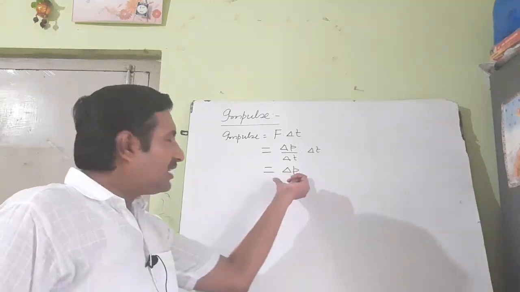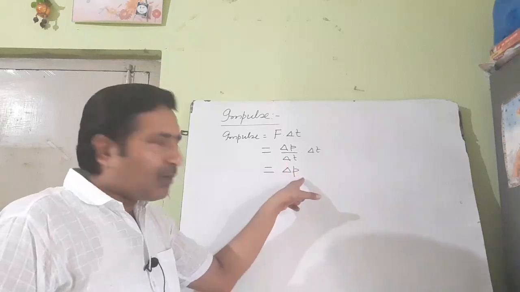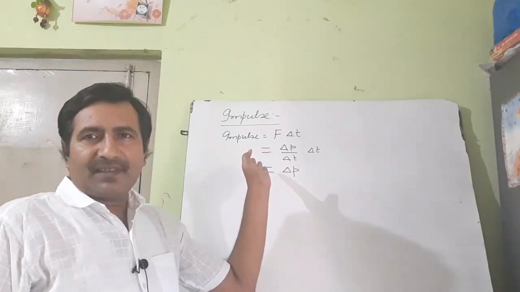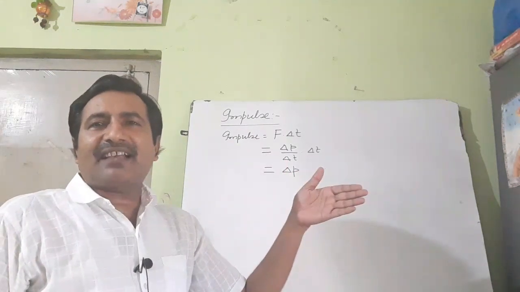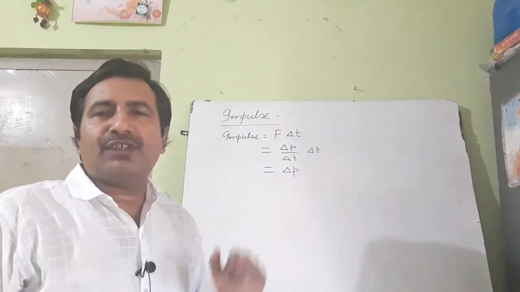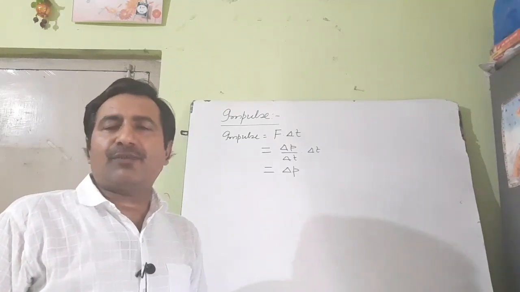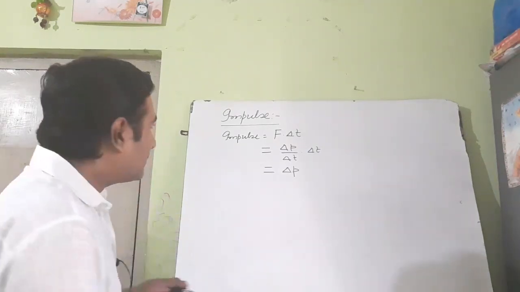From here you can understand that change in momentum is impulse, and change in momentum has the unit of momentum. So impulse also has the unit of momentum, which means the SI unit of impulse and the SI unit of momentum are the same.